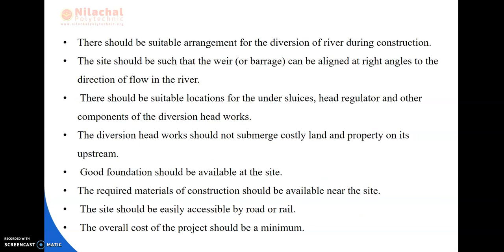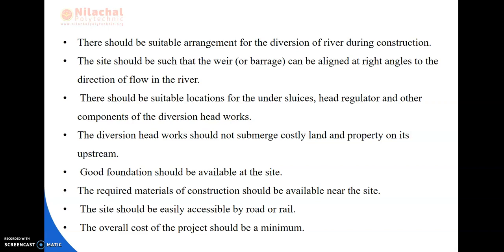Next, there should be suitable arrangement for the diversion of the river during the construction. The site should be such that the weir or barrage can be aligned at right angles to the direction of the flow in the river. There should be suitable locations for the undersluices, head regulator and other components of the diversion headwork.